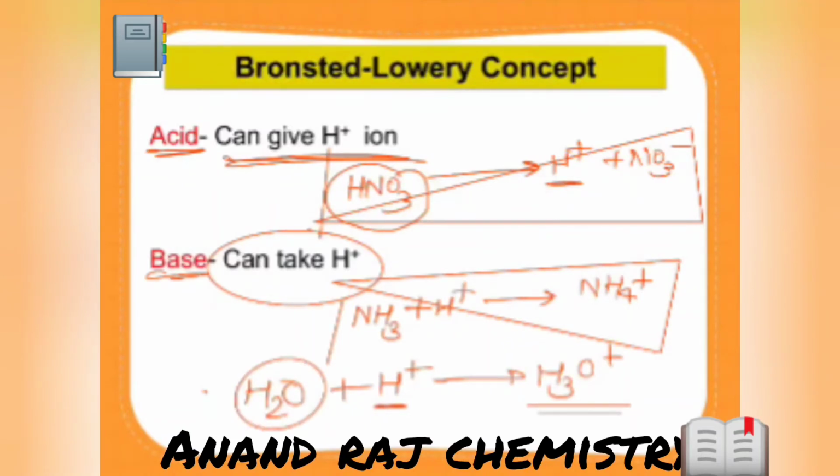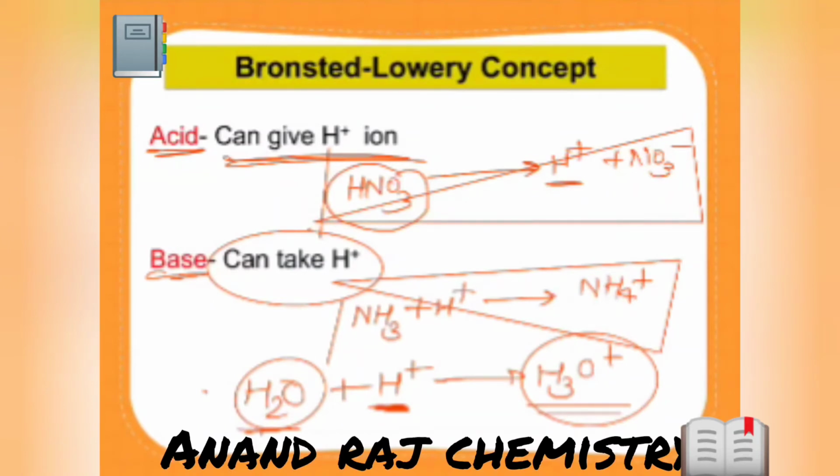Many of us know water is neutral, because it has equal amounts of H plus ions and OH minus ions. So based on the medium, it can act as an acid or a base. When water is treated with extra H plus ions, it will act as a base to form H3O plus. Now I am unmuting.